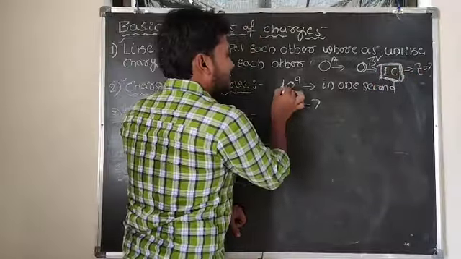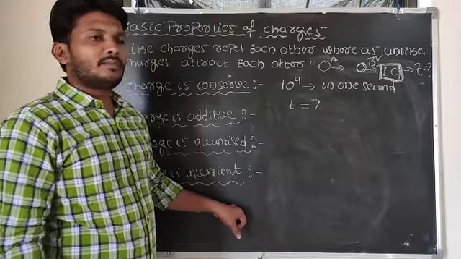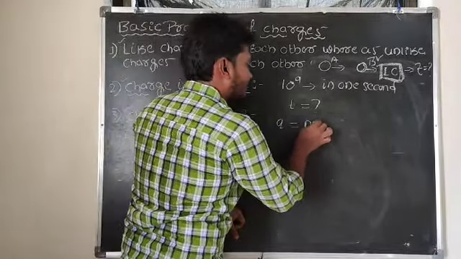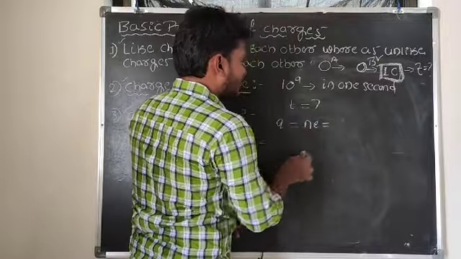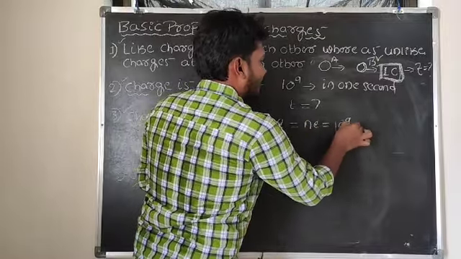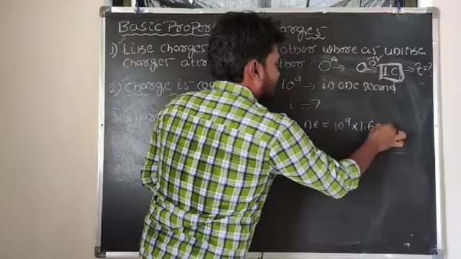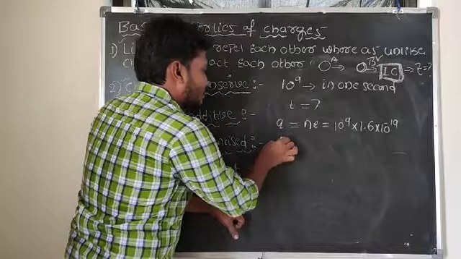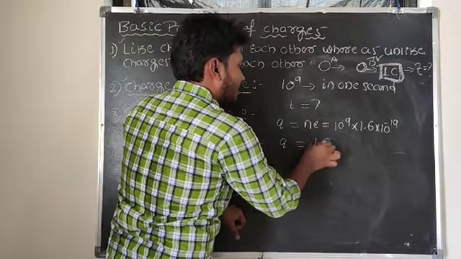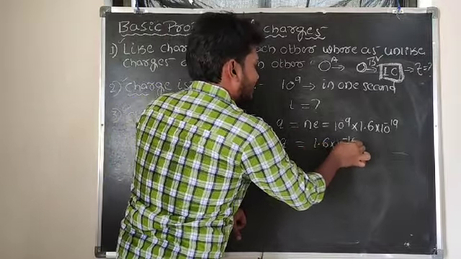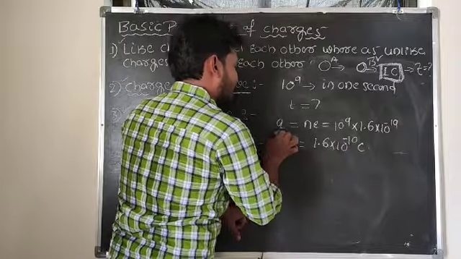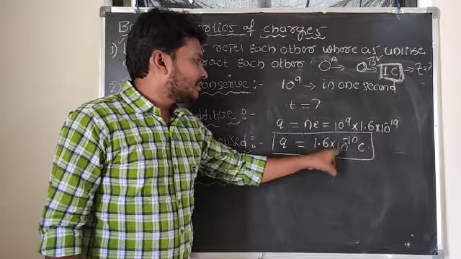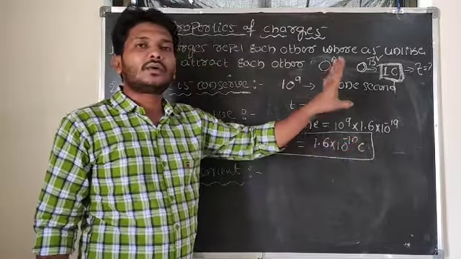So in 1 second 10 to the power of 9 electrons are moving, meaning how much charge is moving here? Q is equal to N into E, where N is 10 to the power of 9. The charge on the electron is 1.6 into 10 to the power of minus 19. So what is the Q value here? 1.6 into 10 to the power of minus 10 coulomb is the charge moving here.